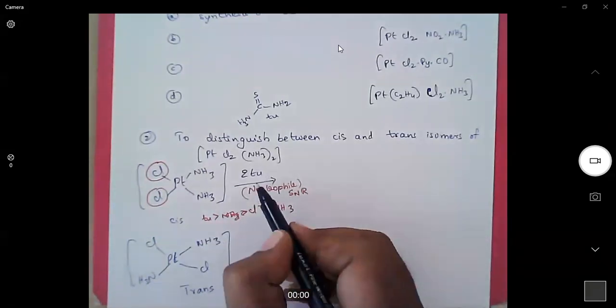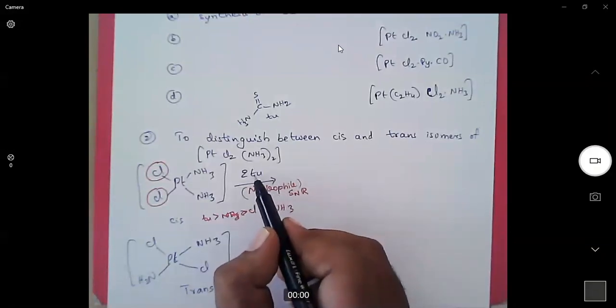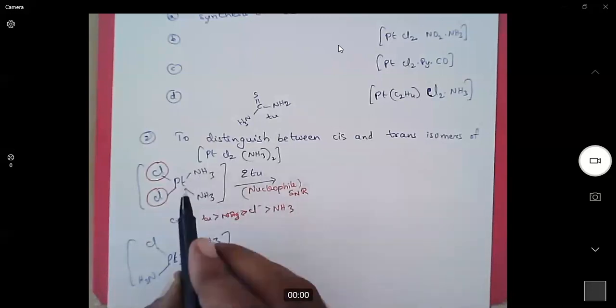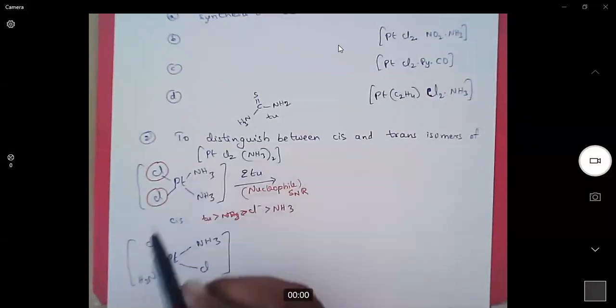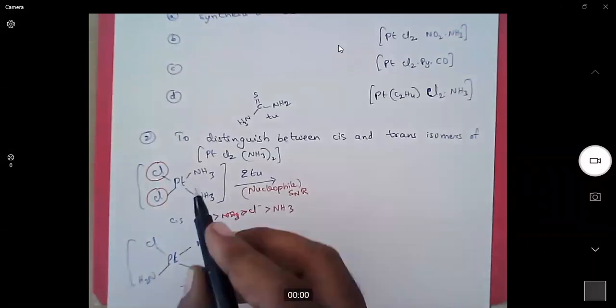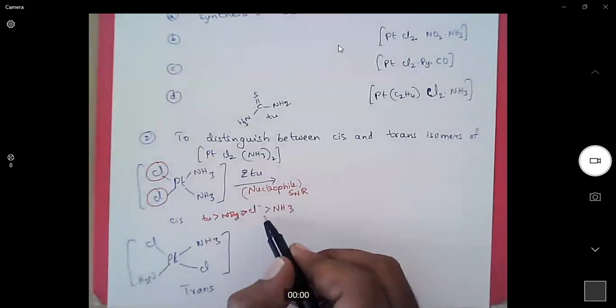When we try to do a nucleophilic substitution with thiourea, which ligand will be replaced, either chlorine ligand or ammonia ligand? Yes, it is the ammonia ligand. Why? Because the platinum chlorine bond is strong according to the trans effect series.